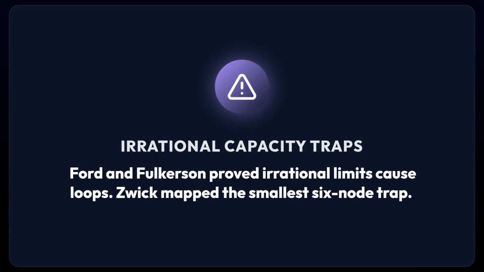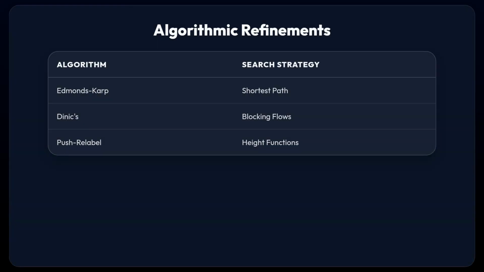To guarantee termination and ensure efficiency, we must constrain the path selection. Edmonds-Karp uses a breadth-first search to always pick the shortest path. Dinic's algorithm utilizes level graphs and blocking flows, making it highly efficient for unit capacity networks. However, for dense graphs, push-relabel algorithms using height functions are the preferred standard.